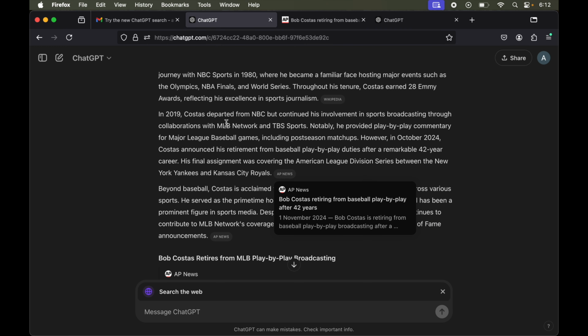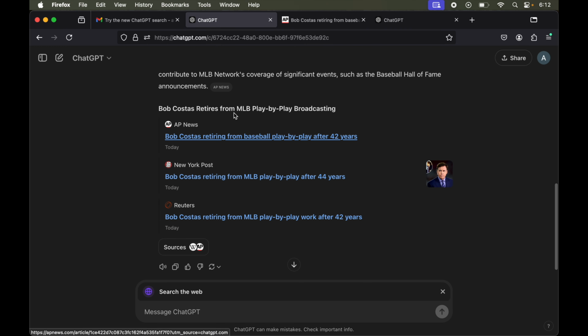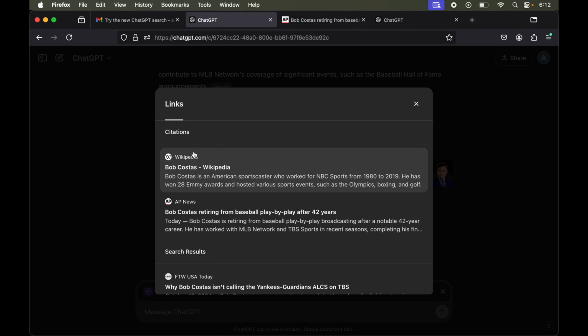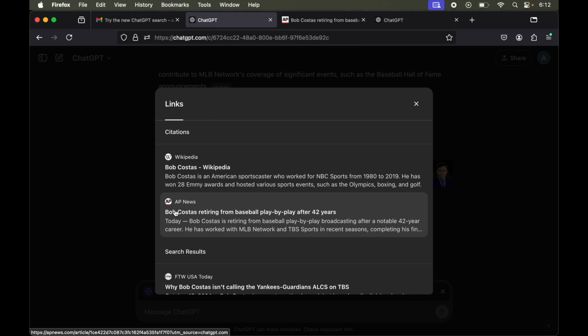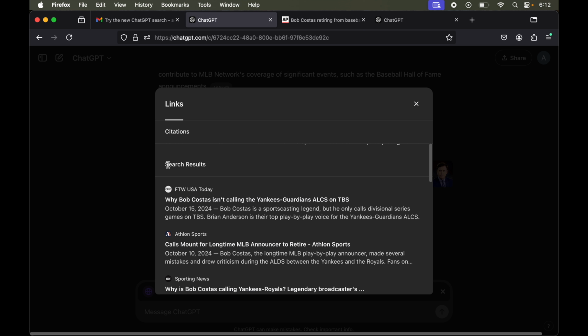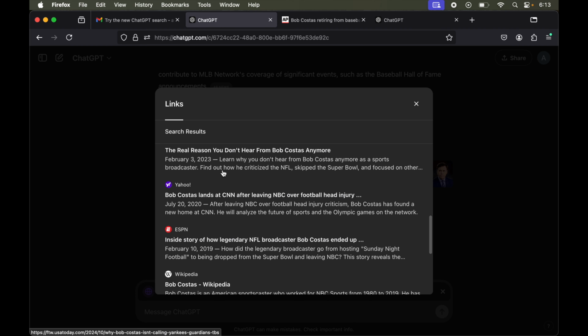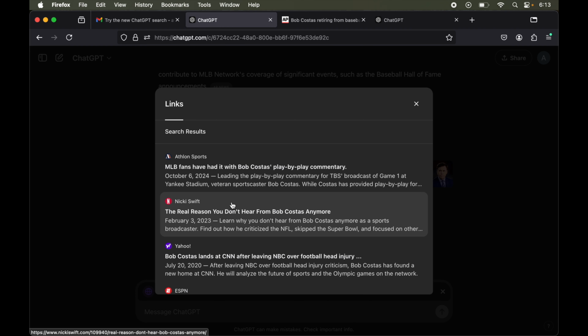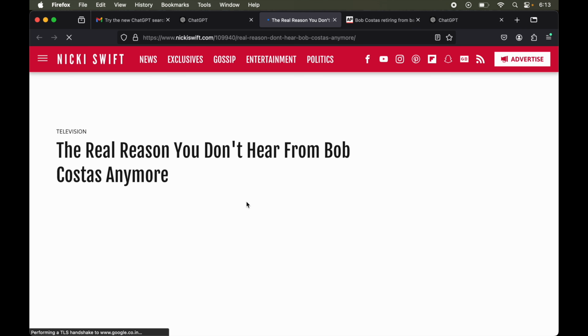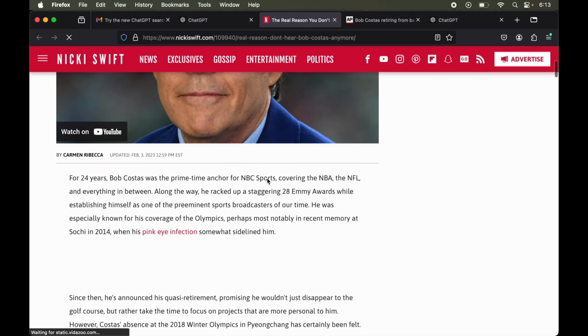Now if I scroll down a little bit, then these are the sources which it has used to provide the information. And here if I click over sources, then also we have two sections. The first one is the citations. So from the Wikipedia and the AP News, it gave us the answer. And below this, the second part is the search results, which is the actual search results to our prompt, which contains multiple links similar to what Google does. And we can click on any one of the links, which will get opened in a new tab. And here we can read more information about that.